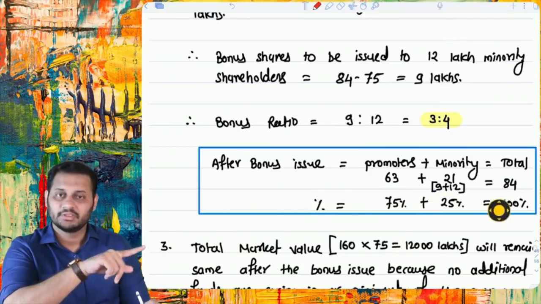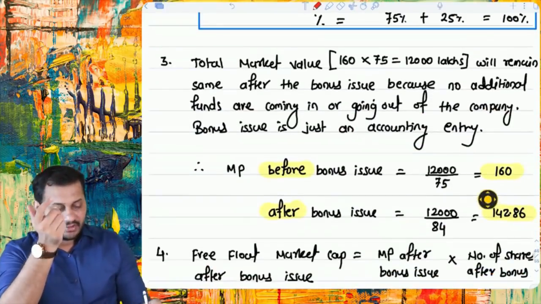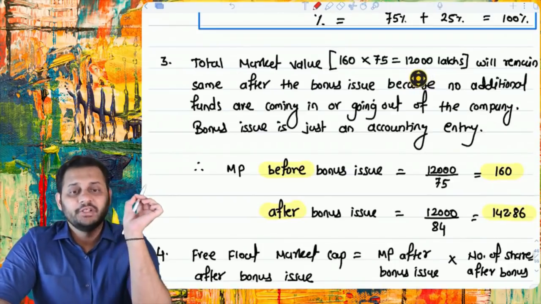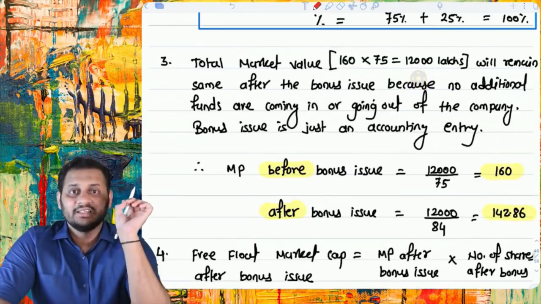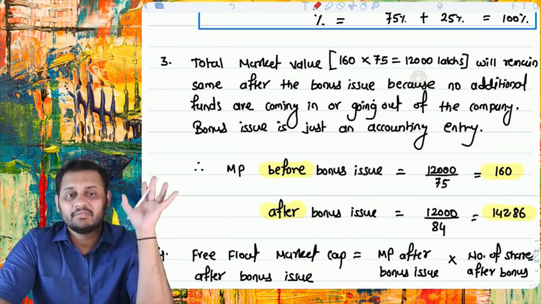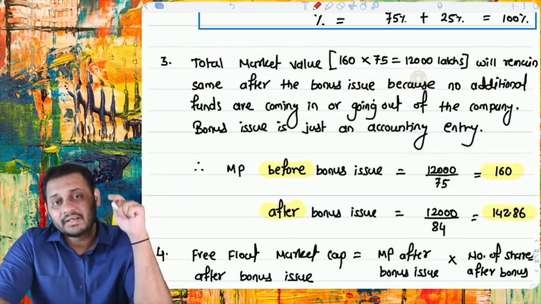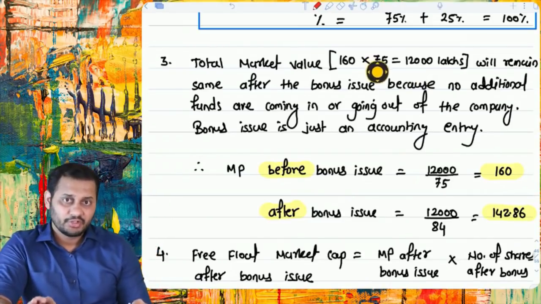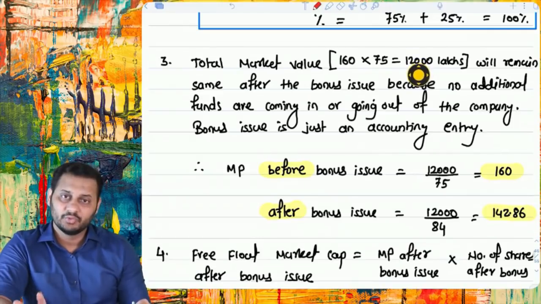75%, 25%, 100%. Okay. Total market value is 1200 lakhs. See, by issuing the bonus, nothing changes. The market value does not change because there is no cash inflow or outflow in the company. Market value will still remain the same. Market value before bonus issue and after bonus issue will be 1200 lakhs only.